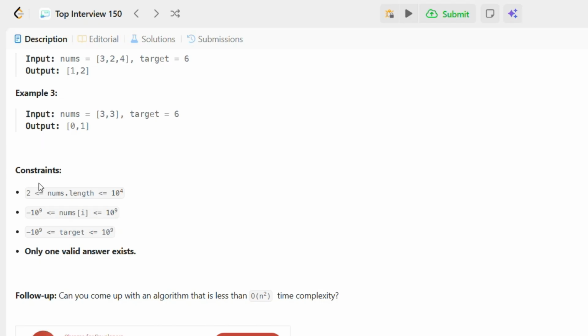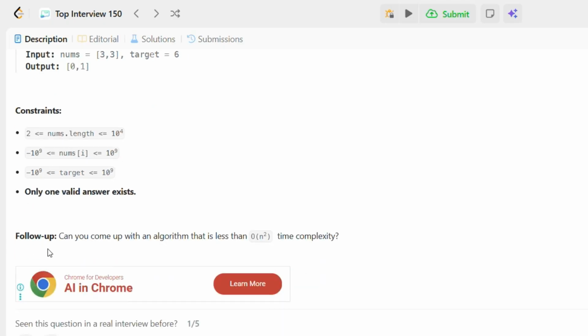Now it is time to read the constraints. nums length is from 2 to 10 to the power of 4. Values are from minus 10 to the power of 9 to plus 10 to the power of 9. Target is also minus 10 to the power of 9 to 10 to the power of 9. Only one valid answer exists. And the follow-up: can you come up with an algorithm that is less than O(n square) time complexity? So in order to solve this, we have to do better than O(n square).